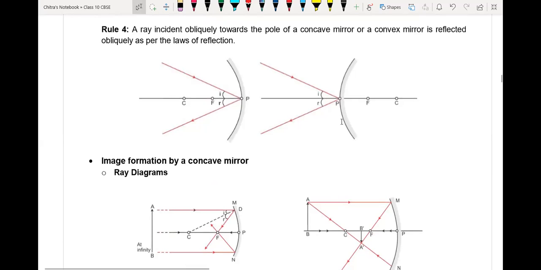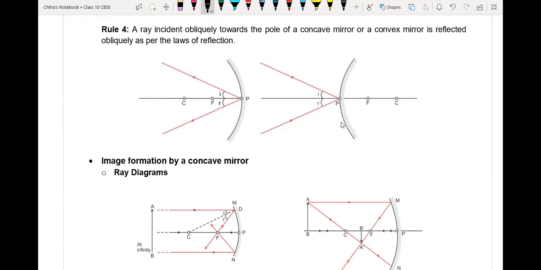Now the next rule. Again, laws of reflection mean the angle of incidence and angle of reflection are always the same for any surface, whether it is spherical or plane, rough or smooth.